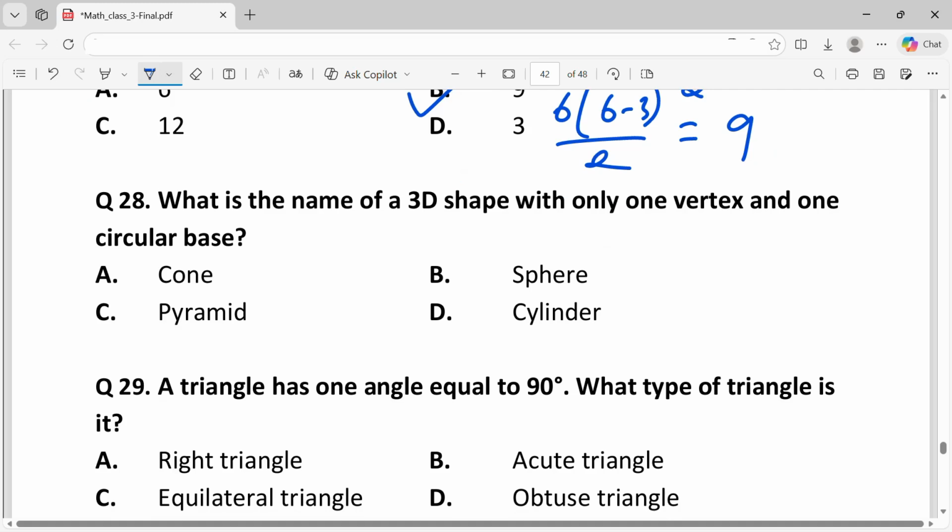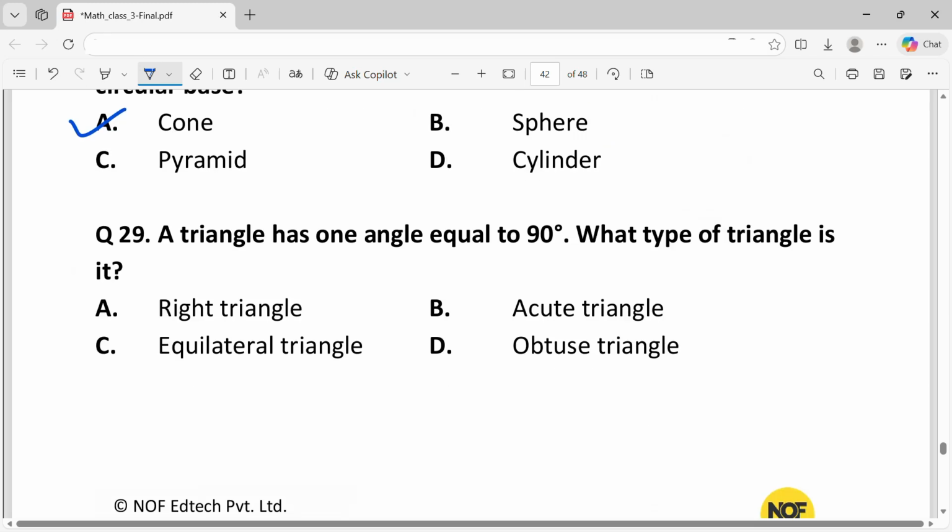Question 28. What is the name of a 3D shape with only one vertex and one circular base? The 3D shape with only one vertex is a cone. Question 29. A triangle has one angle equal to 90 degrees. What type of triangle is it? It is a right angle triangle.